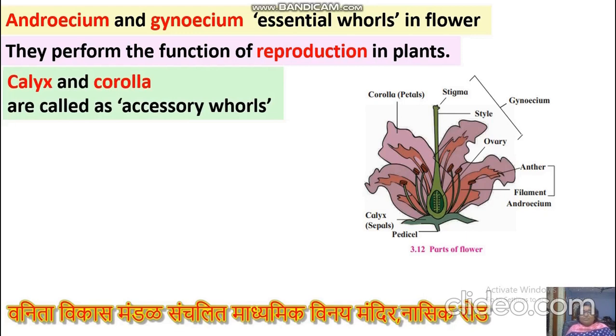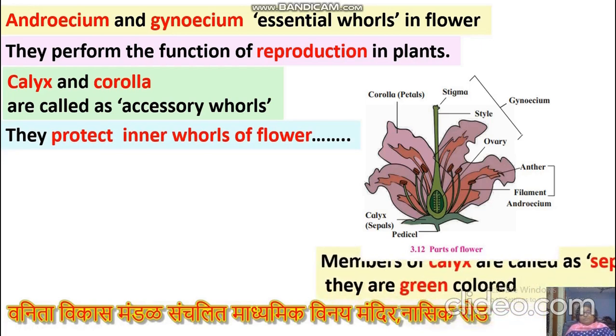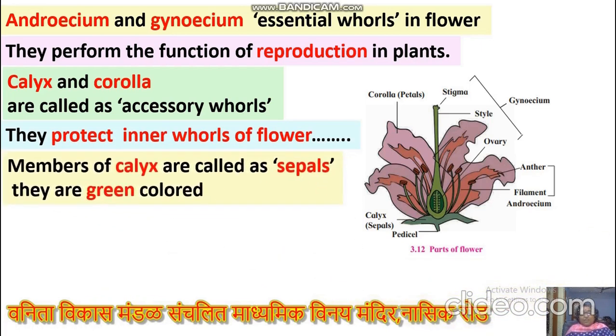Calyx and corolla are called accessory whorls. They protect the inner whorls of the flower. Members of calyx are called sepals. All are green colored.